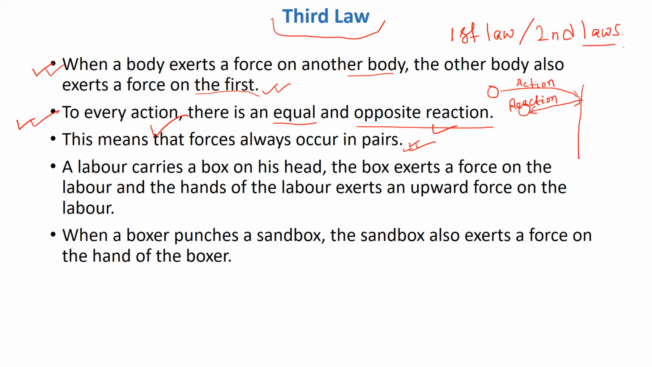Two examples have been given. A laborer carries a box on his head and the box exerts a force on the laborer. The hands of the laborer exert an upward force on the box. Another is when a boxer punches a sandbag, the sandbag also exerts a force on the hand of the boxer. These two examples we will see later in the later slide.